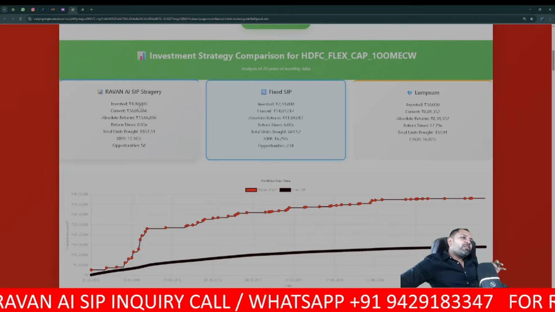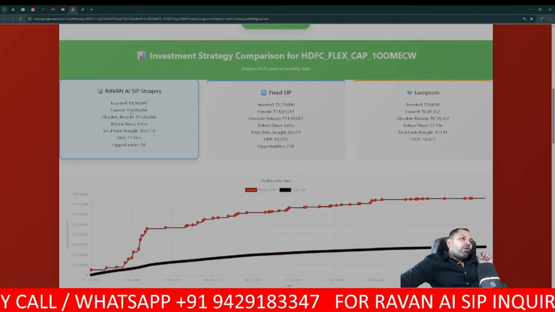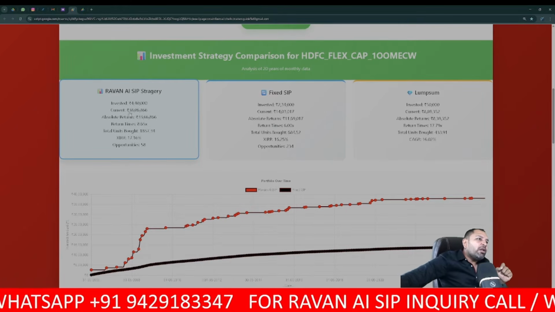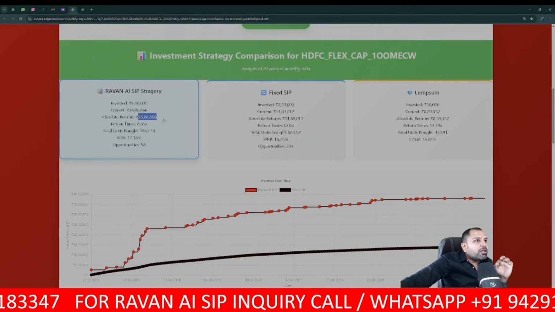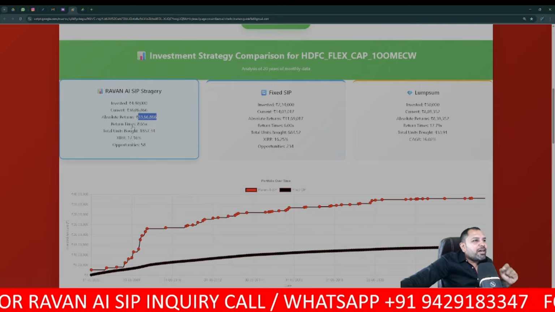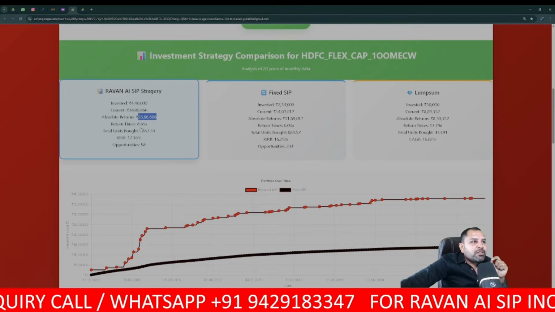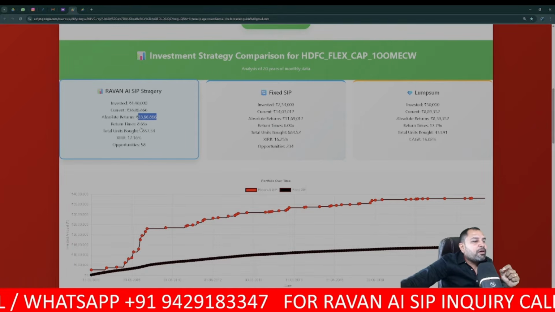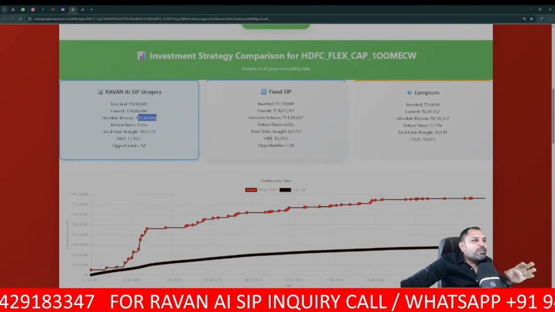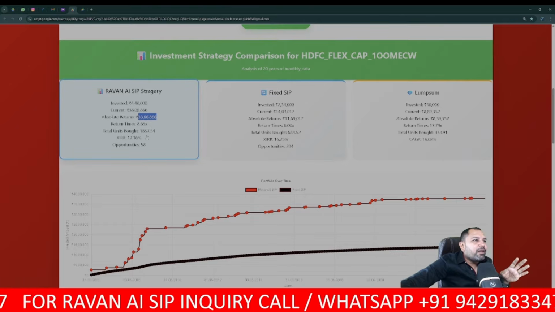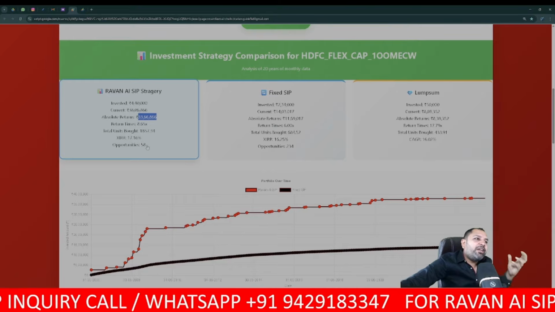How much has it invested? 4,40,000 it has invested. The current corpus value of this HDFC FlexiCap has made 38 lakhs 6,000. The return we have made is 33 lakhs, guys. And how many times return did we make? 8.6 times. We have made our corpus increase 8.6 times, right? How many units have we bought? More than fixed SIP, almost double, more than double that of fixed SIP, right? What was the XIRR? 17.16%. And how many times have we invested?